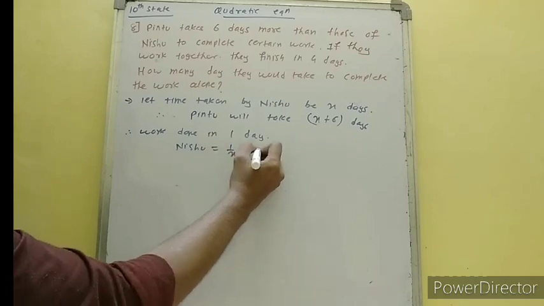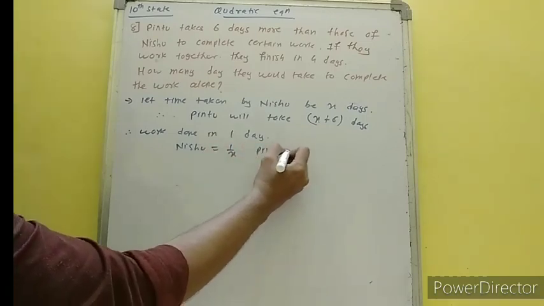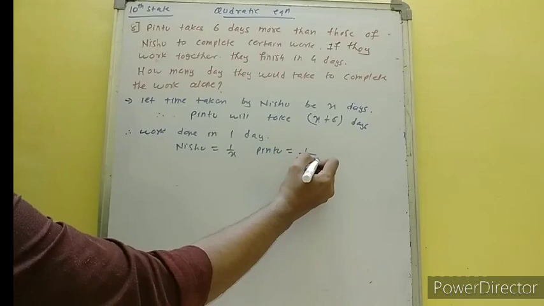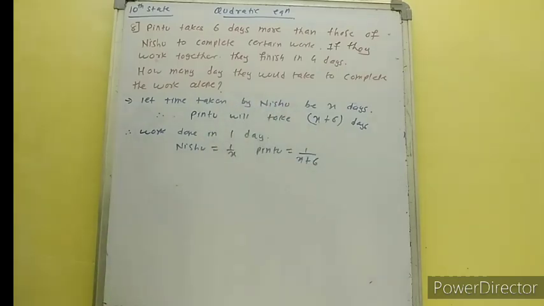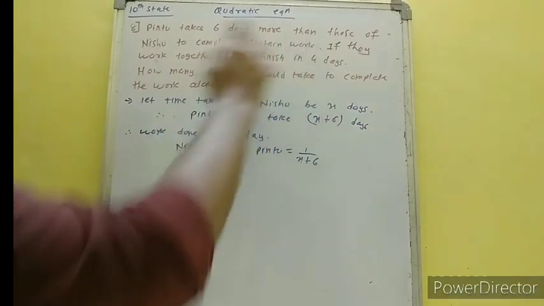Nishu takes 1 upon x and Pintu 1 upon x plus 6. This is the work done in 1 day. Always, whenever you are asked to find out the work done, do the sums like this. If they work together, they finish in 4 days.